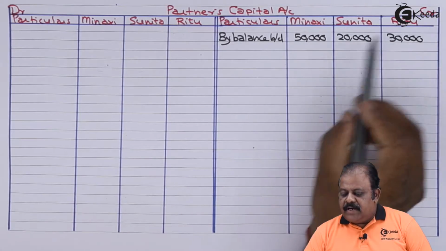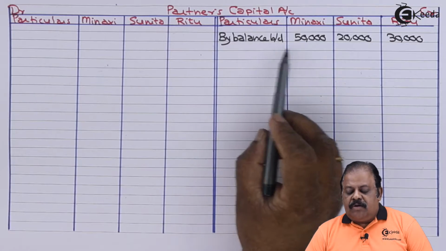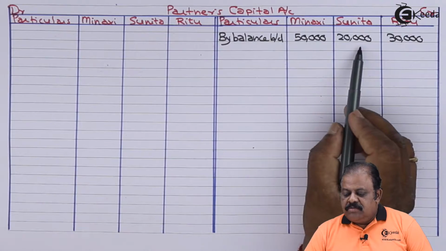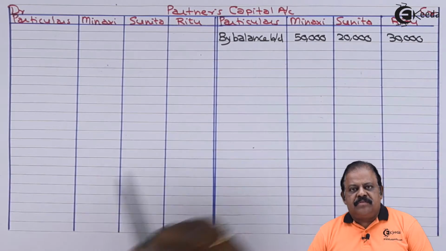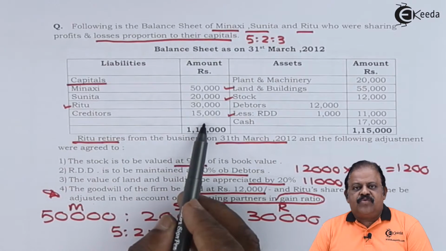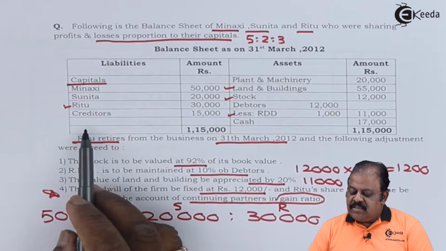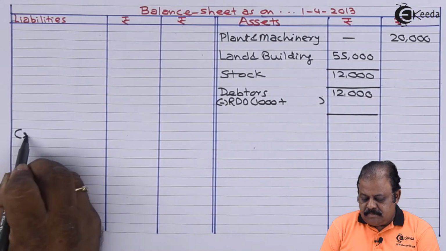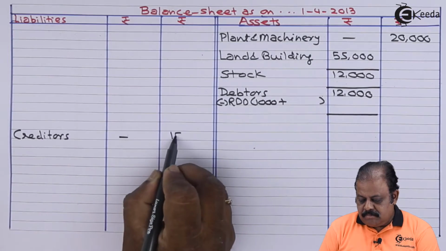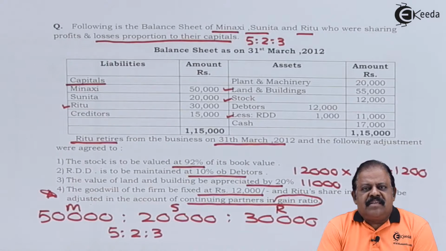Partners capital account credit by balance brought down: Meenakshi 50,000, Sunita 20,000, Ritu 30,000. Creditors 15,000. There is no change in the amount of creditors, so it will be transferred to the new balance sheet as it is. We have done the necessary transfers. Let us proceed to solve the adjustments.